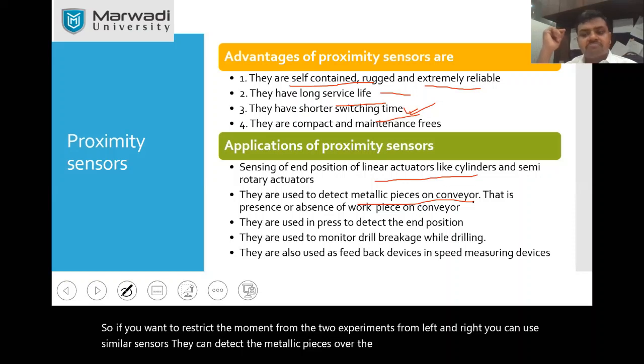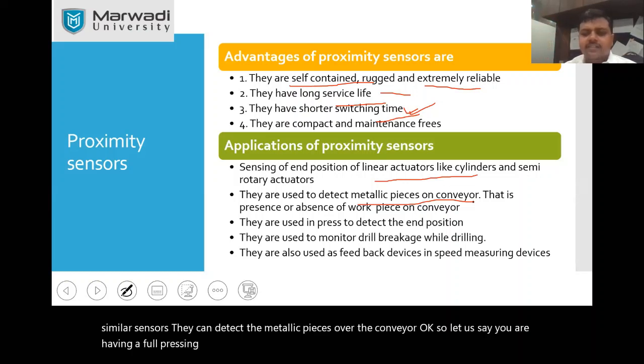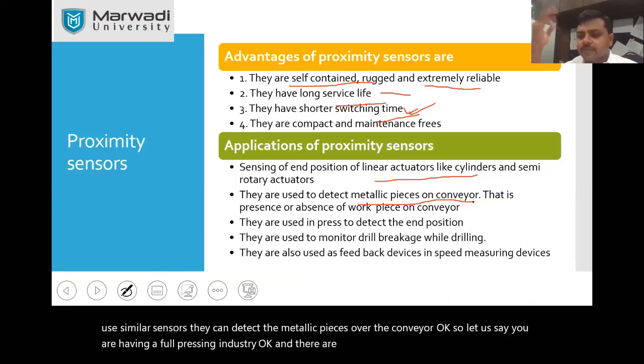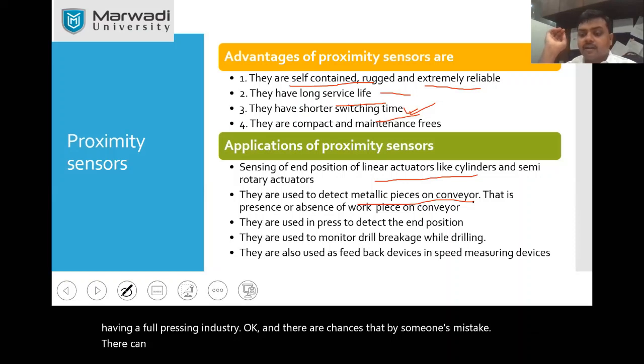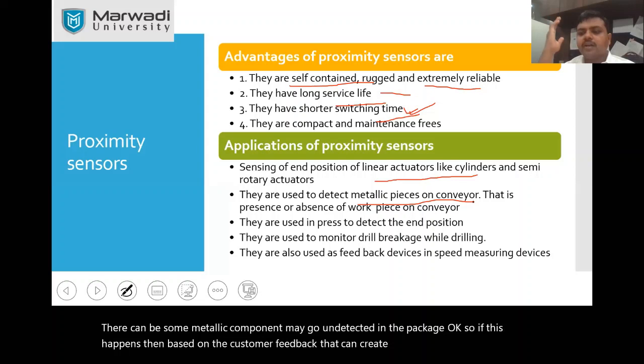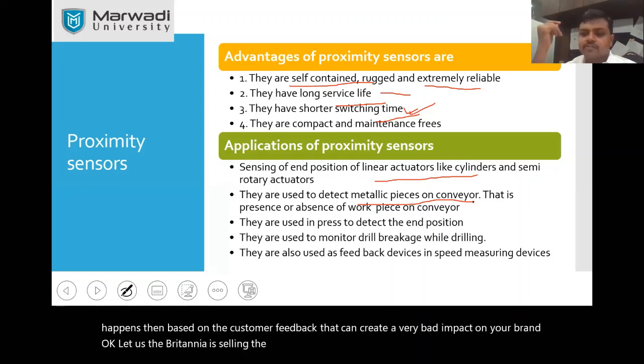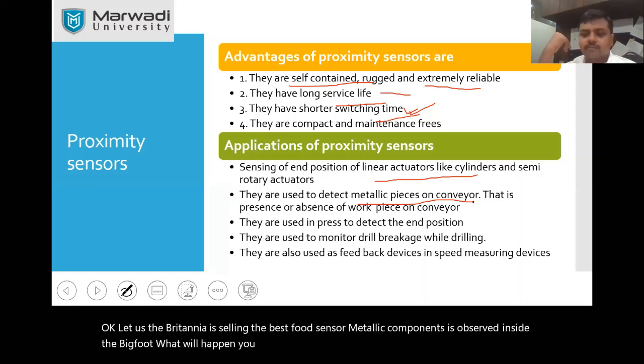Let us say you have a food processing industry, and there are chances that by someone's mistake, some metallic component may go undetected in the package. Based on customer feedback, that can create a very bad impact on your brand. Let us say Britannia is selling biscuits and a metallic component is found inside the biscuit. You will have a very negative impression of the brand Britannia.